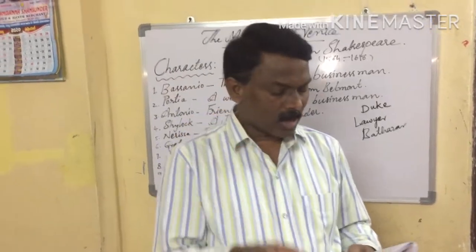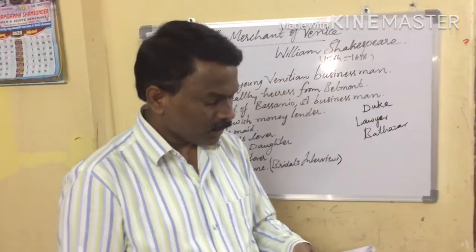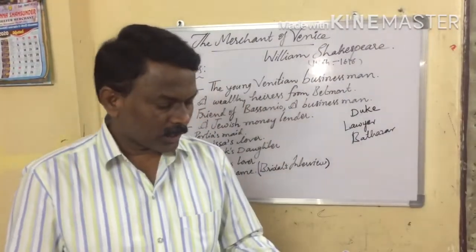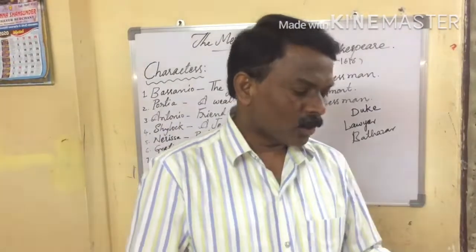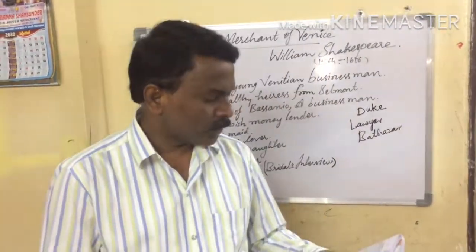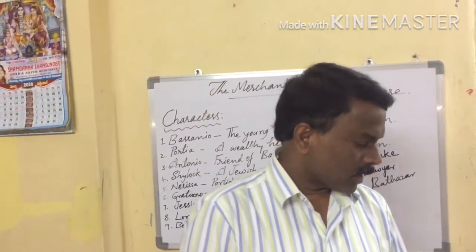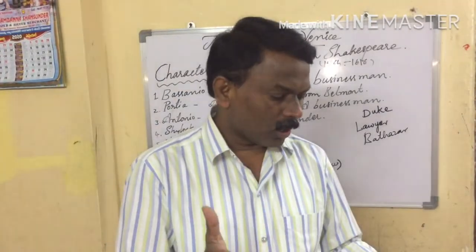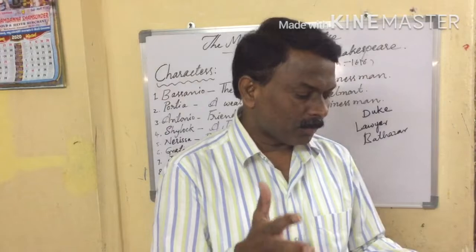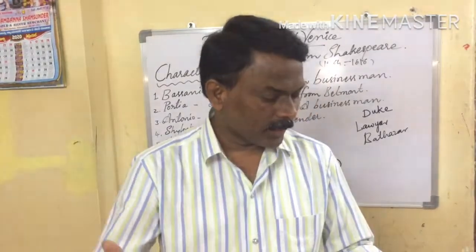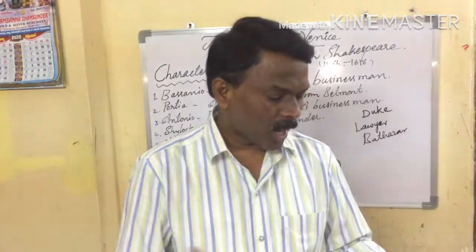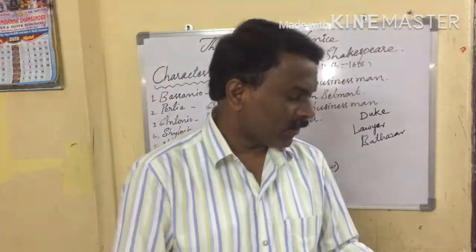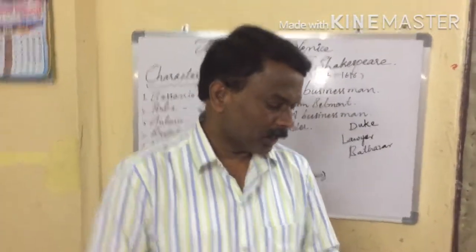Right? Now let us see the last paragraph. Portia rules that Shylock is guilty of conspiring against the life of a Venetian citizen. As per the law of Venice, he must surrender one half of his property to the state and the other half to Antonio. However, the Duke spares Shylock's life, just taking a fine instead of his property.